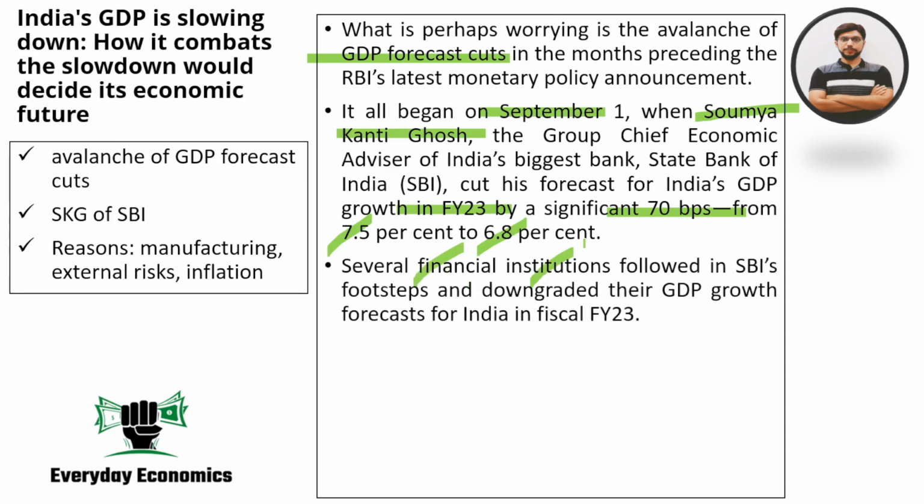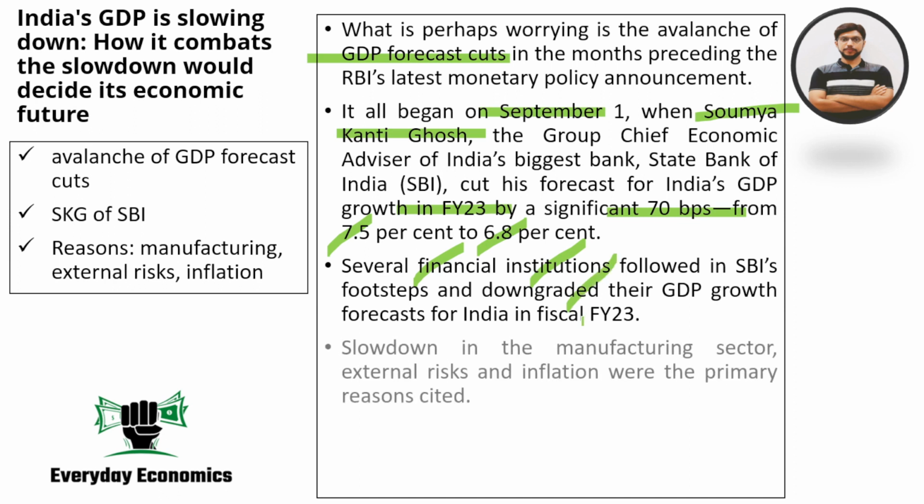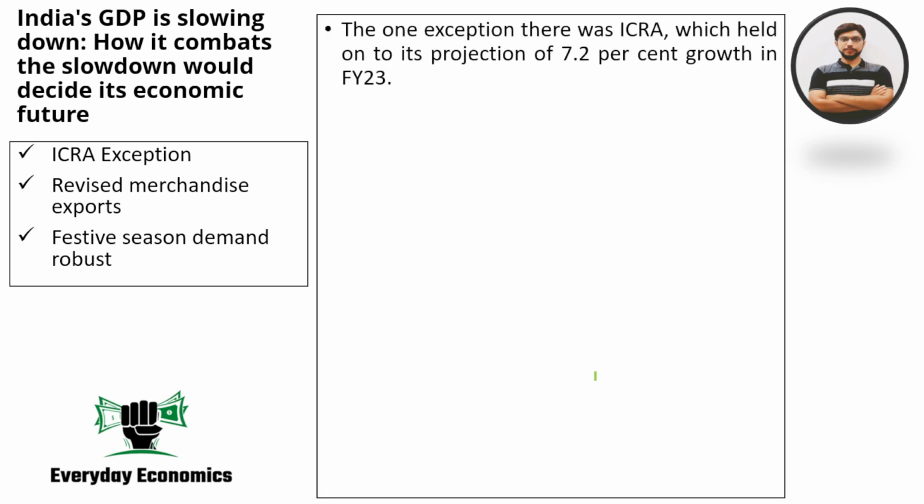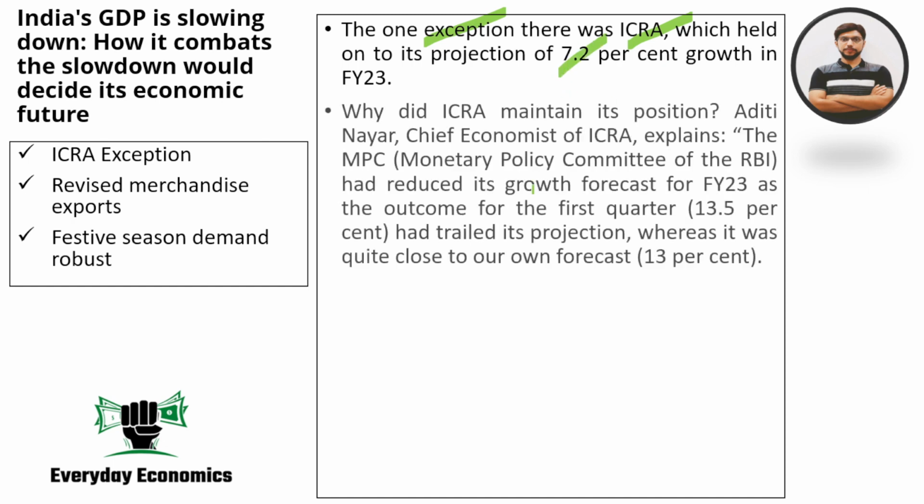Other financial institutions followed suit, and they also downgraded India's GDP growth forecast, citing the slowdown in the manufacturing sector, external risks, as well as inflation as the primary reasons for reducing the forecast. The idea that you need to keep in mind is that there can be an exception. There is no iron law that says that this has to happen. For example, if you go by ICRA's projection, they are saying that India's GDP growth rate should be 7.2%. So somebody asked Aditi Nair, who is the chief economist at ICRA, why do you believe that 7.2% should be the growth rate?